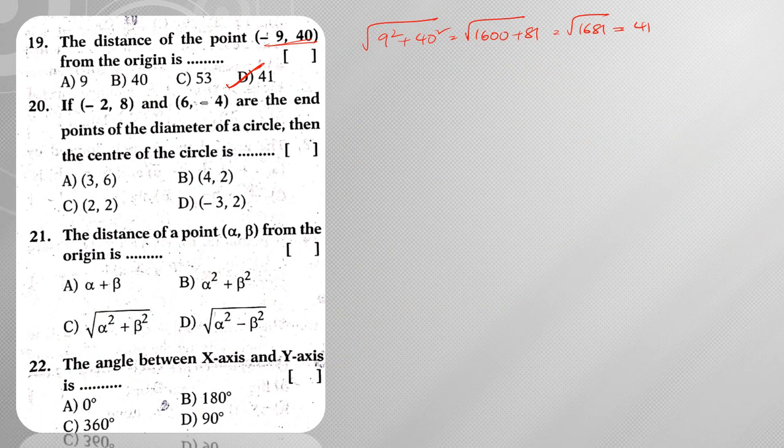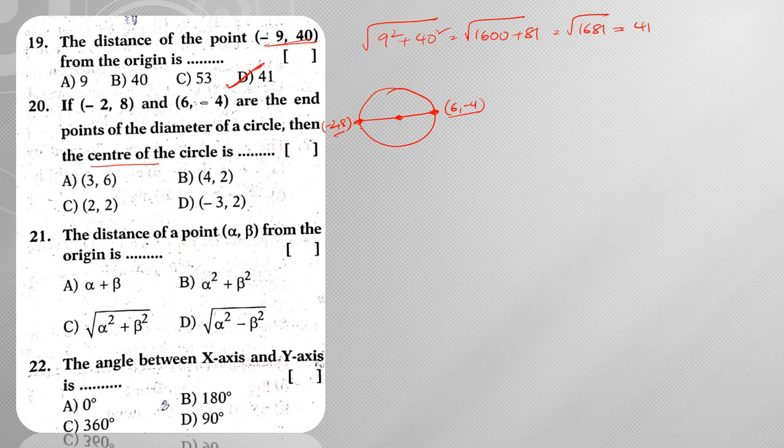Next, minus 2 comma 8 and 6 comma minus 4 are the endpoints of the diameter of the circle. Then the center of the circle is? When you consider the circle and he is saying that these 2 points, minus 2 comma 8 and 6 comma minus 4, are the endpoints of the diameter, we already know the diameter passes through the center of the circle, and the center is nothing but the midpoint of these diameter endpoints.